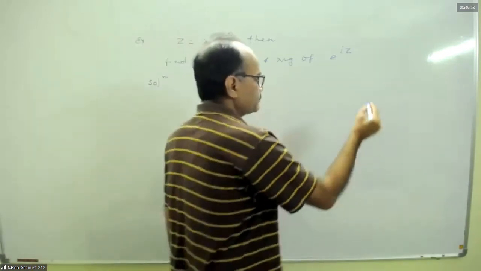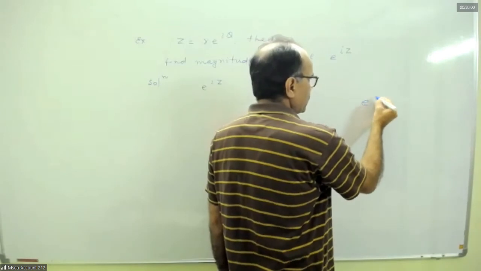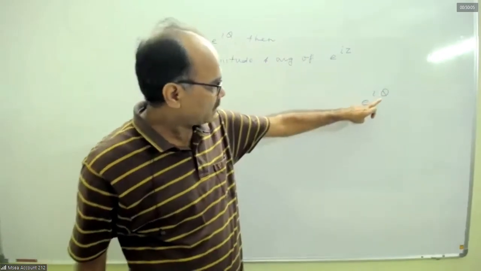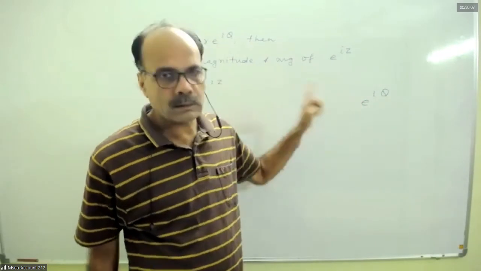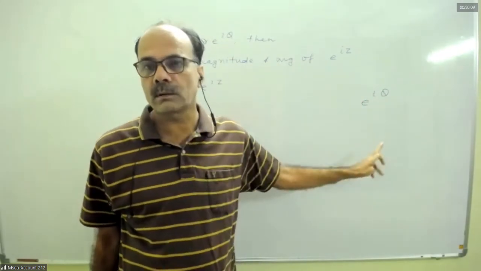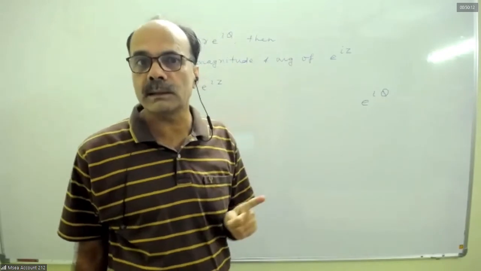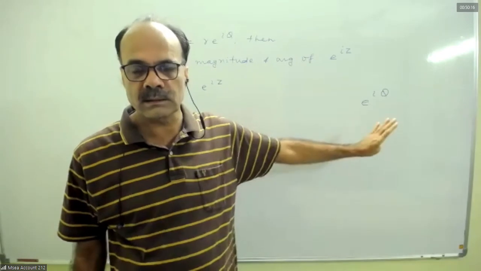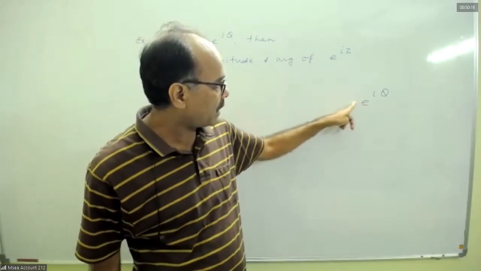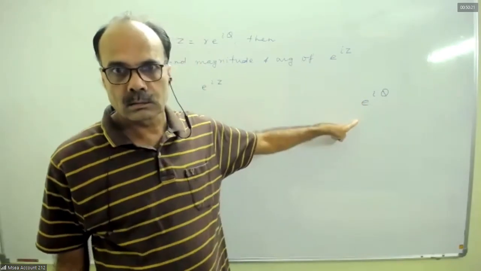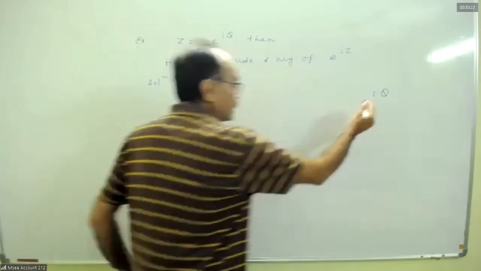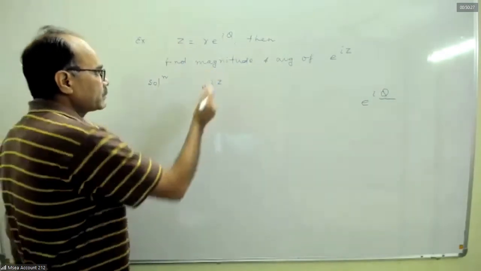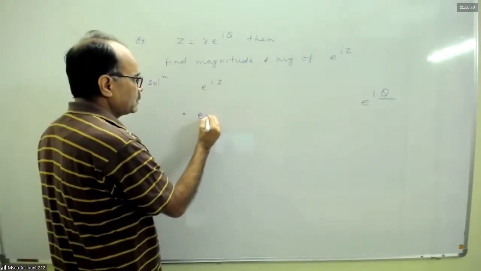See, if we have any complex number e to the power i theta, where theta is real, only then theta is the argument and the magnitude of this complex number is 1. Any complex number of this form e to the power i theta, the magnitude is always 1. If cos theta plus i sin theta, r into e to the power i theta, r is how much? 1. The magnitude of this complex number is 1 when theta is real. Here z is not real, z is a complex number. So e to the power i z